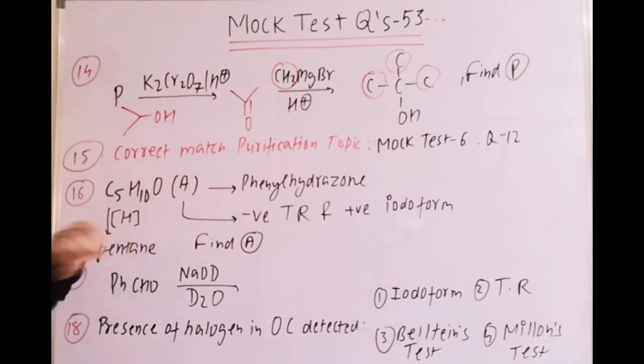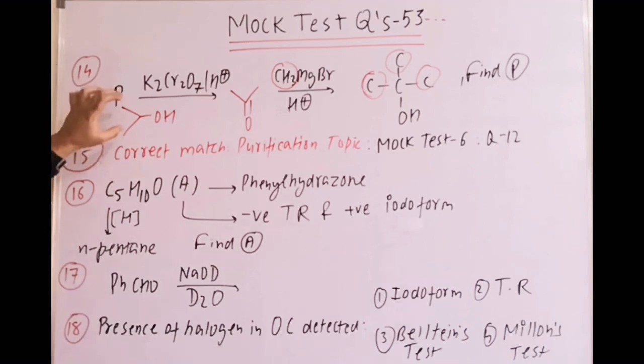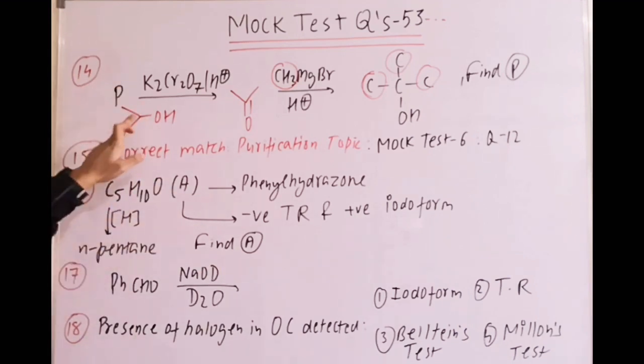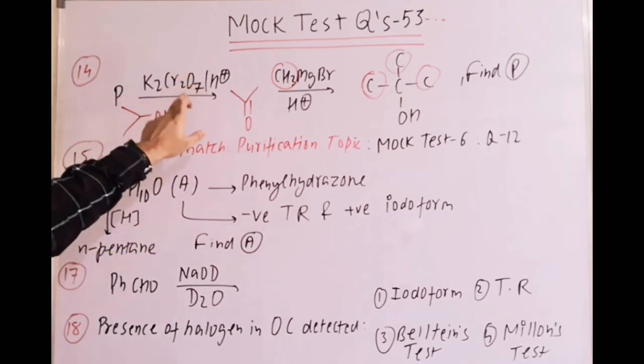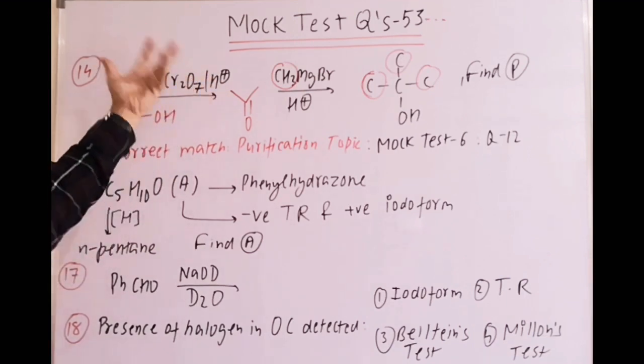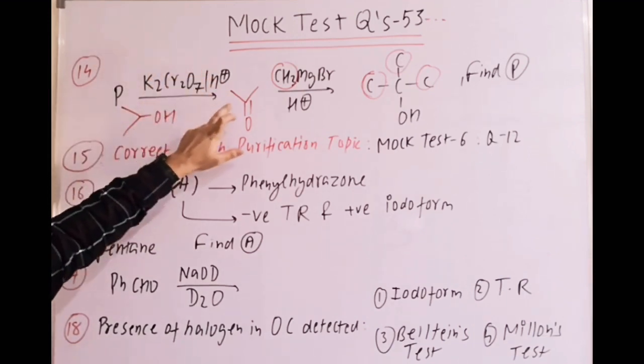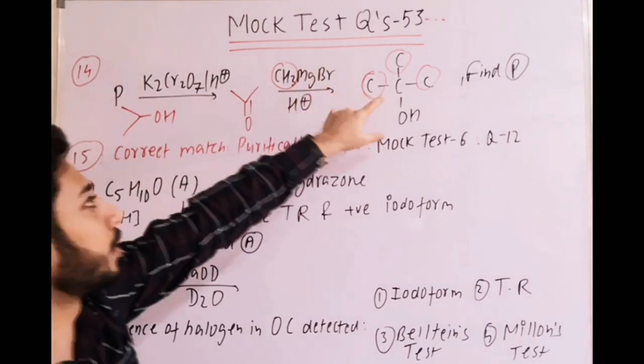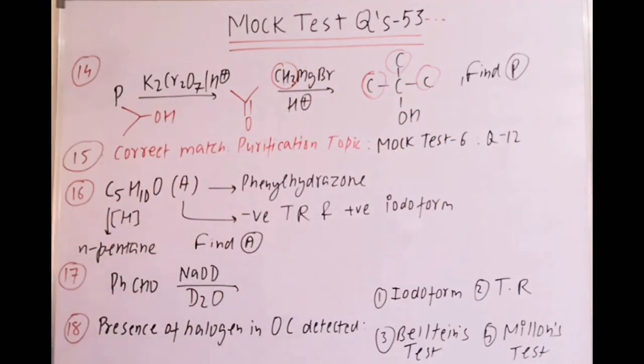And when you go by the options, you can easily consider yes, isopropyl alcohol when undergoing oxidation with dichromate or H2CrO4 or KMnO4 forms acetone, and then acetone with this reaction gives tertiary butyl alcohol as the final product.